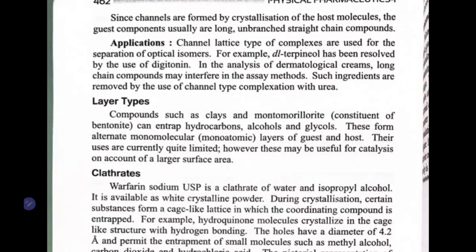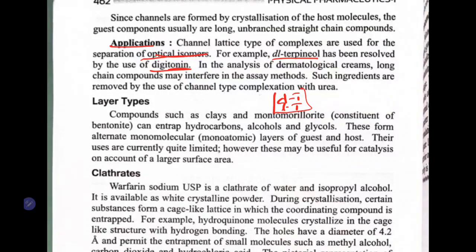Now, what are the applications of this channel type? Separation of optical isomers. To separate optical isomers, let us say D and L terpineol. It can be resolved. We have a racemic mixture of D terpineol and L terpineol in a beaker. I want to resolve them, to separate D and L. In this case, use digitonin.